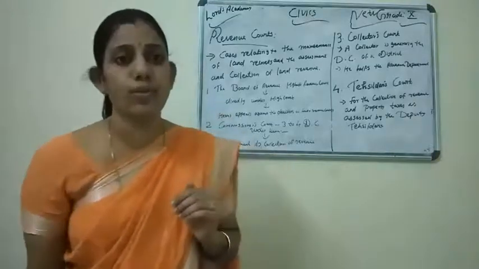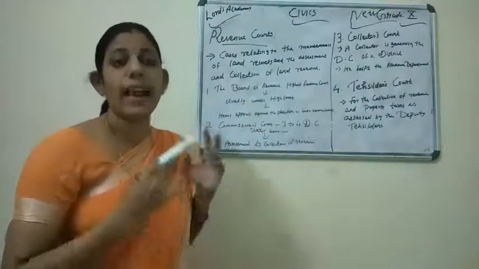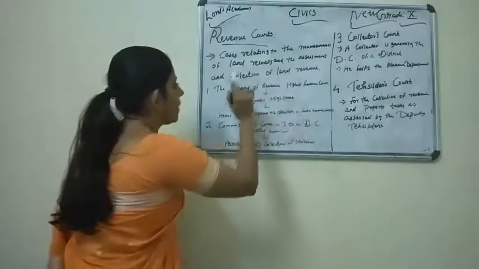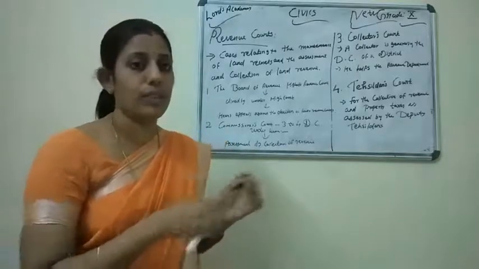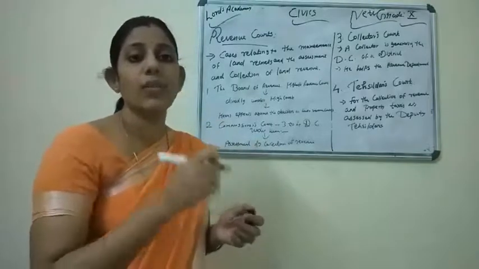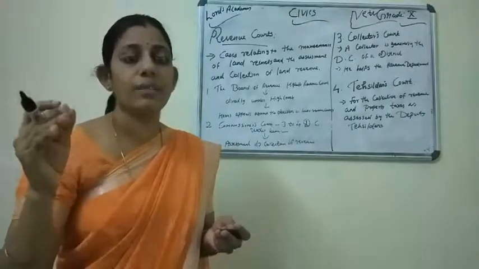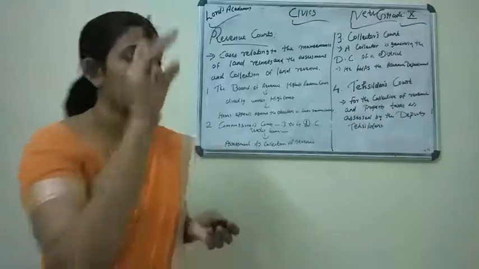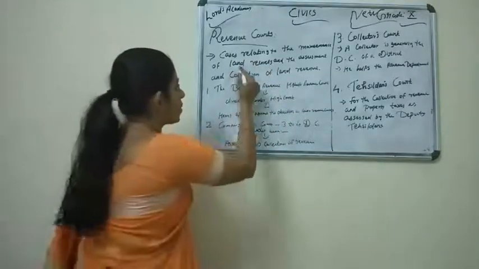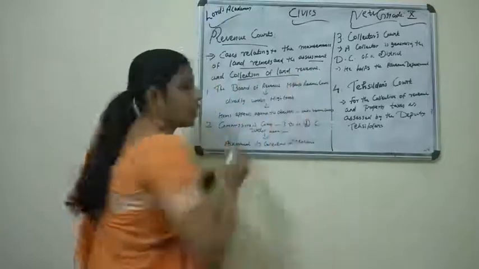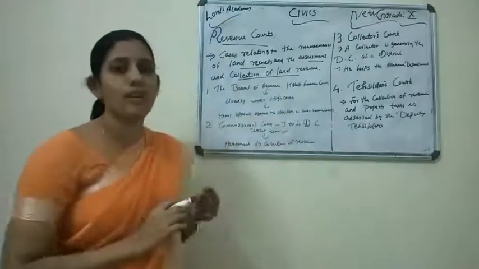What is known as a revenue court? The cases relating to the maintenance of land records and assessment and collection of revenue. Collection of what? Land revenue. So we discussed civil court means cases related to land, property, money transactions. Criminal case means, for example, what? Theft, murder, dacoities, etc. In the same way, the revenue court means cases relating to maintenance of land records and assessment and collection of land revenue. Clear?